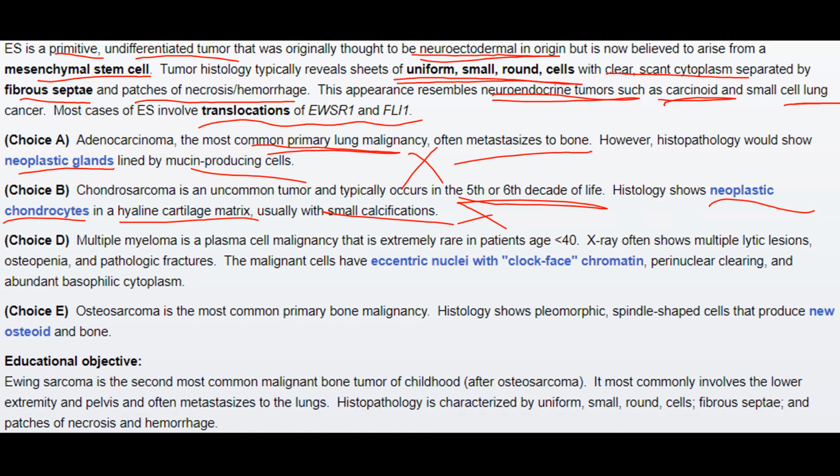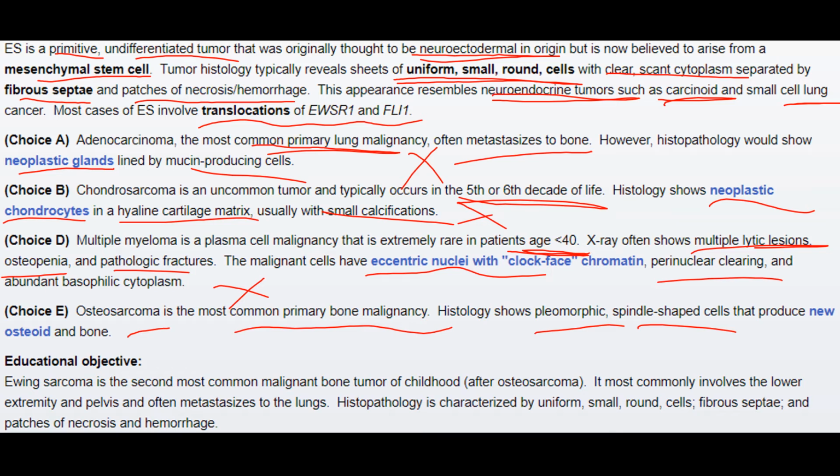Multiple myeloma is a plasma cell malignancy that is extremely rare in patients less than 40 years of age. X-ray often shows multiple lytic lesions, osteopenia, and pathologic fractures. The malignant cells have eccentric nuclei with clock face chromatin, perinuclear clearing, and abundant basophilic cytoplasm. Thus, it was not appropriate. Osteosarcoma is the most common primary bone malignancy. Histology would have shown pleomorphic spindle-shaped cells that produce new osteoid and bone.